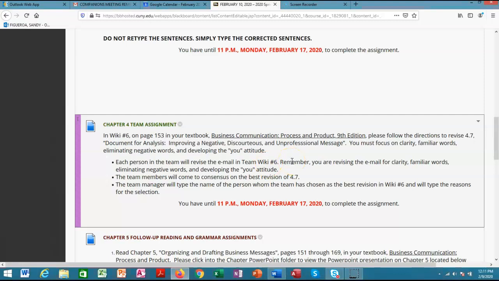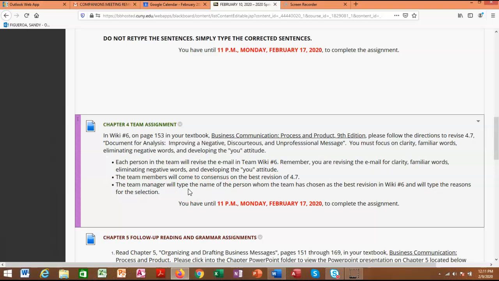Okay? You're not going to see the email in wiki number 6. You're going to go to page 153, go to 4.7, read the entire email, revise the entire email, and post that revision in wiki number 6. Then the teams will come to consensus for the best revision of 4.7. Okay? The team manager will type the name of the person whom the team has chosen as the best revision in wiki number 6, and will type the reasons for the selection.